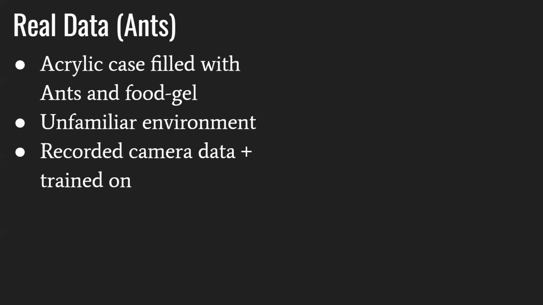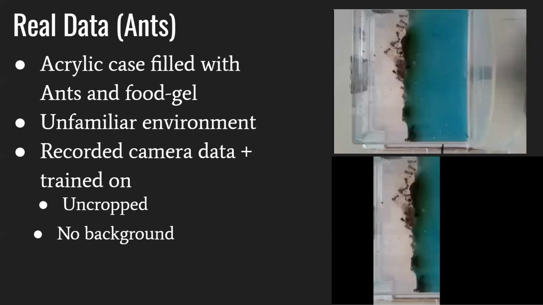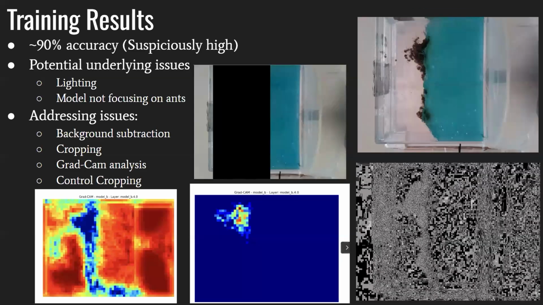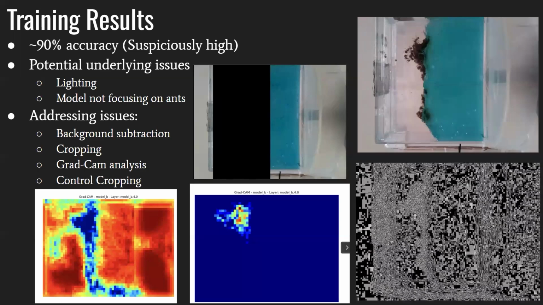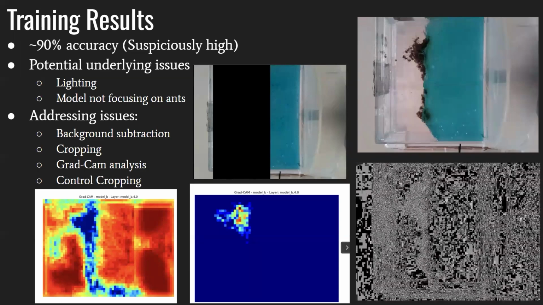After the simulation data, we started real data with ants. We purchased a commercial acrylic case and filled it with ants and this blue food gel. We recorded the camera data and trained on uncropped data, no background data, and a control set as well. Our results for the ant data were about 90%, and for us, that was suspiciously high.